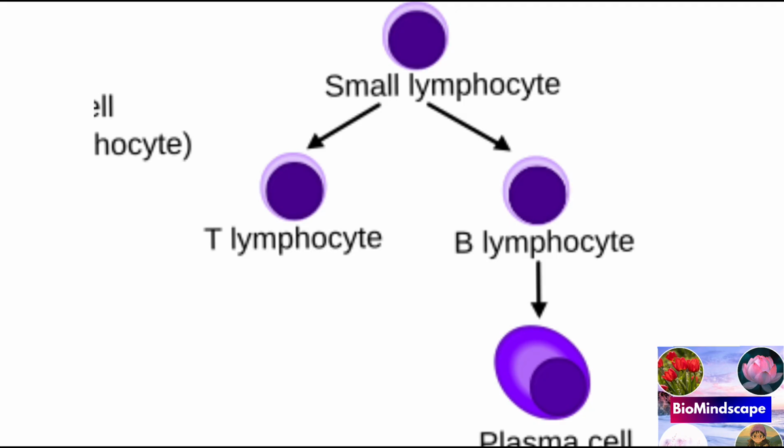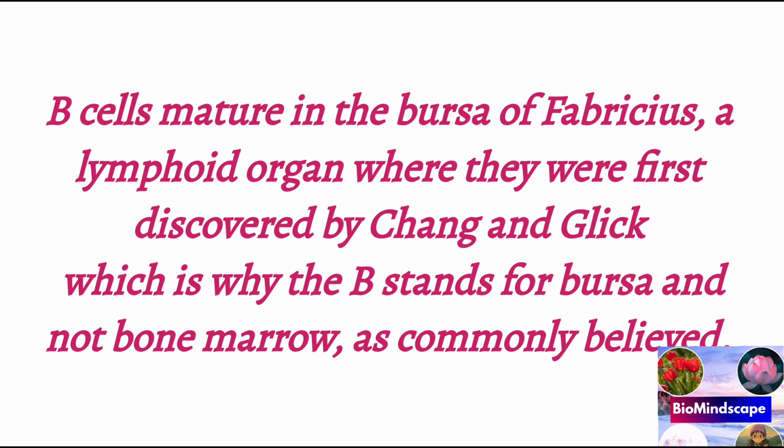Now what is the origin of B cell? B stands for bursa. A study in birds showed that the bursa of Fabricius, a hindgut lymphoid organ, was the site of antibody producing cells.